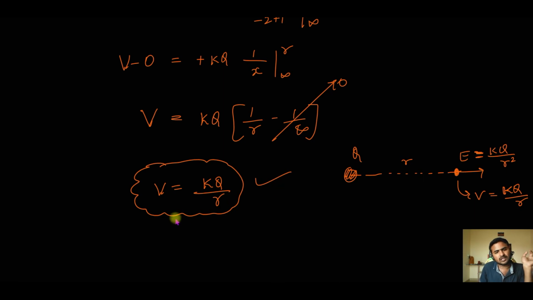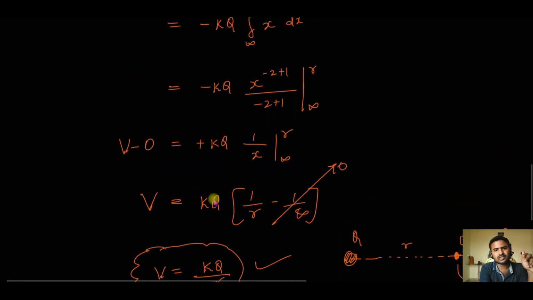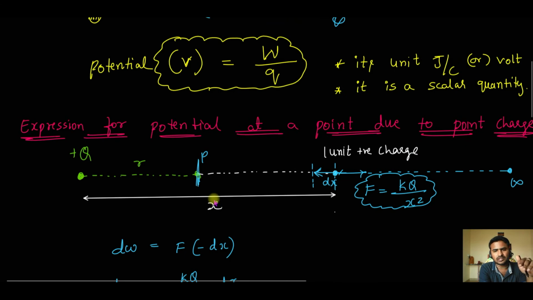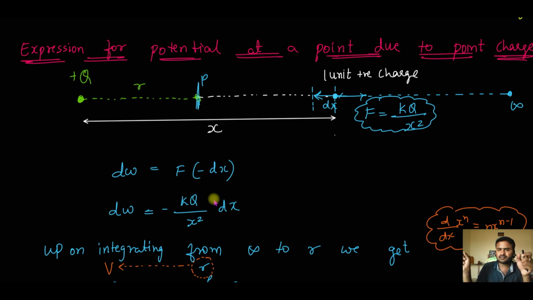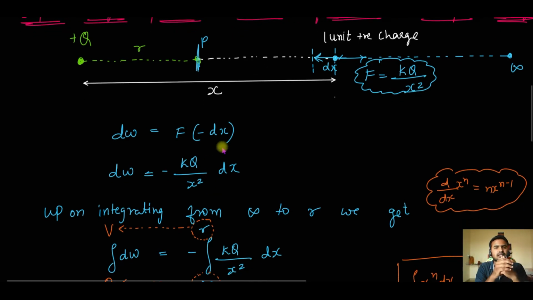Up till here you have to derive if they ask you to obtain an expression for potential at a point due to a point charge. Now a small explanation about the diagram you will also have to write. Consider a charge capital Q. Let P be a point at a distance r where the potential has to be found. Now consider a 1 unit positive charge at a distance x from this charge Q, and the small work done to move this charge by a small distance dx towards the charge capital Q is dw, which is given by F into minus dx. You can start deriving from there. Simple.